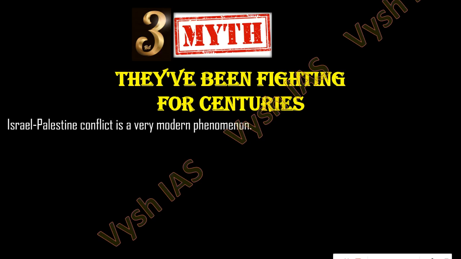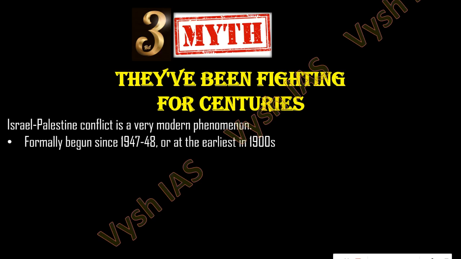Okay, the Israel-Palestine conflict is a very modern phenomenon. It formally began in 1947-48, or at the earliest in the 1900s. Why? Because the communal angle was added only at that time. One thing you should understand: whenever there is an issue in this world, three things can be the reason. One is God, one is religion, and third will be the British.